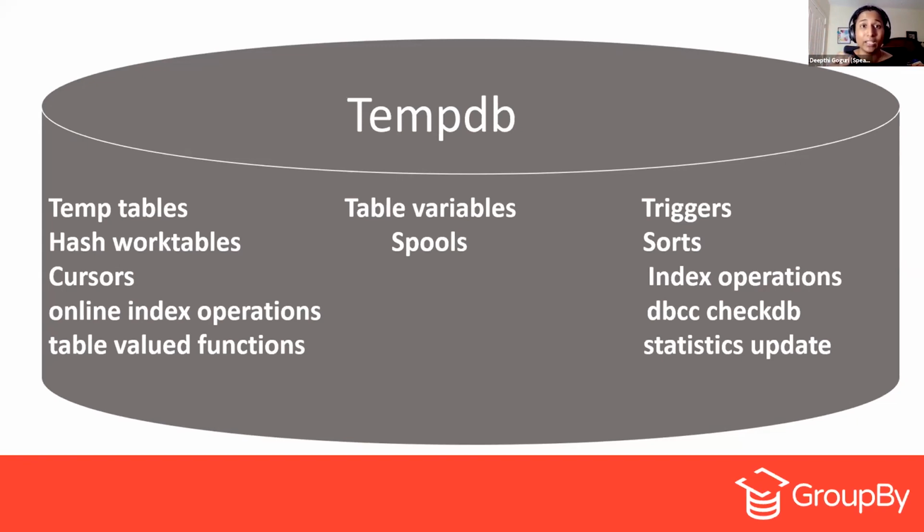Triggers: behind the scenes, they will enable row versioning, and those things will be saved inside TempDB. Sorts will happen in TempDB as well if the memory that has been allocated is not sufficient. Index operations happen there. DBCC CHECKDB actually saves a shadow copy of the database while running, and that happens in TempDB as well. Statistics updates use TempDB as well.